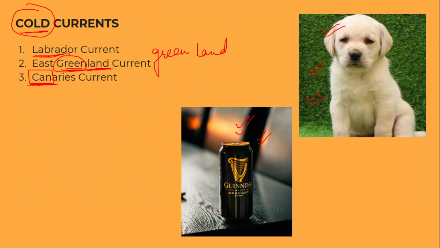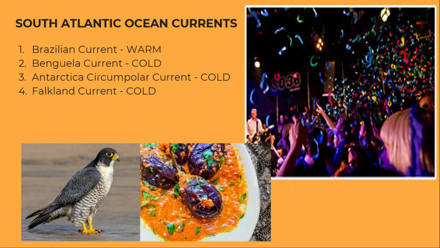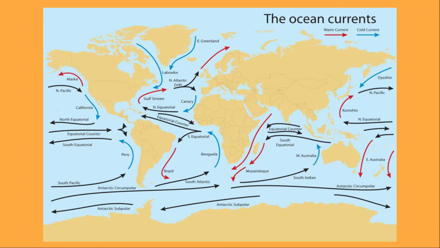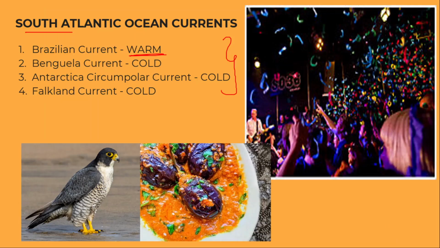So we are done with North Atlantic Ocean, coming to South Atlantic Ocean now. So South Atlantic Ocean has only 4 main currents. One of them is the warm current and the 3 are cold currents. So you can see in the picture this Brazilian current. Why? Because you can see Brazil over here. So Brazilian current, this is a warm one. As you can see, it is coming from north to south. So this is a hotter one. Since it is coming from equator, it is a hotter one. So Brazilian current is a warm current.